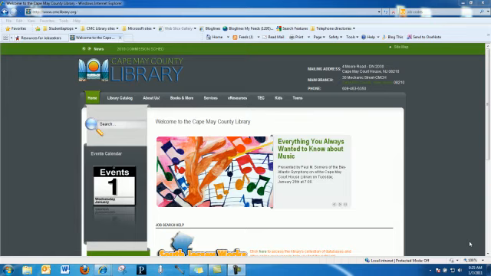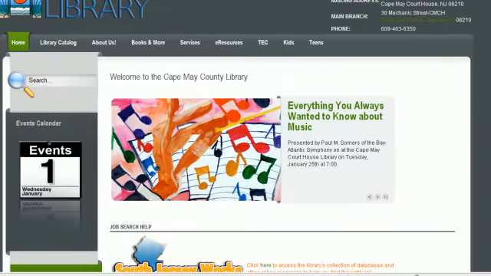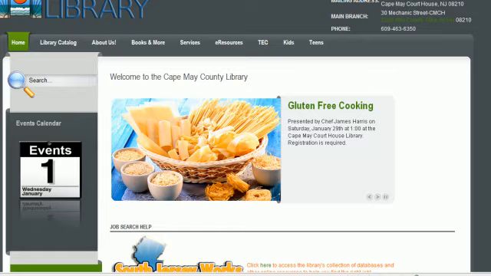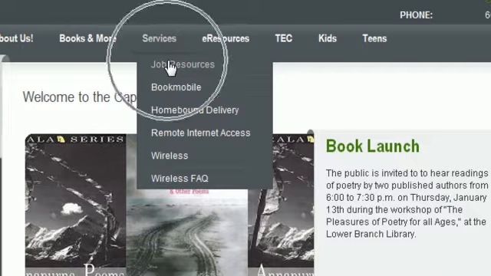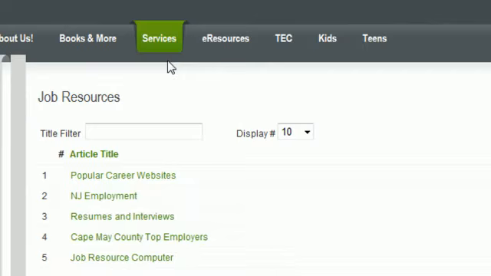Okay, a very short review of yesterday's presentation on how to use the New Jersey Department of Labor's Real-Time Jobs in Demand site. I'll start you from the Cape May County Library homepage. So the services menu, job resources. From the job resources page, come down to the number 2 choice, New Jersey Employment.